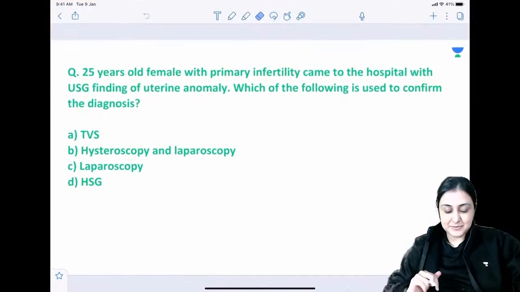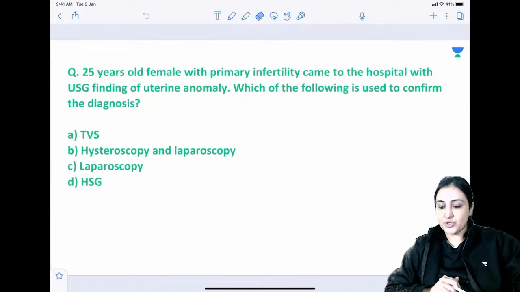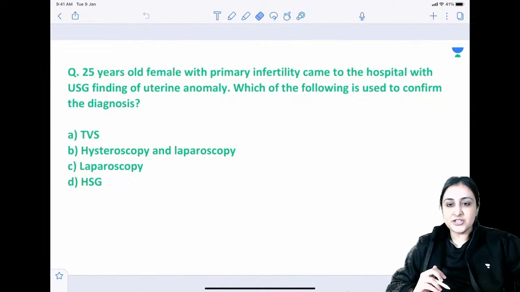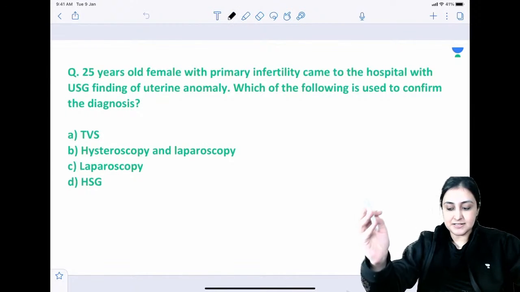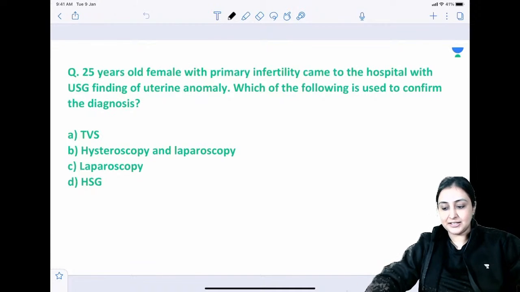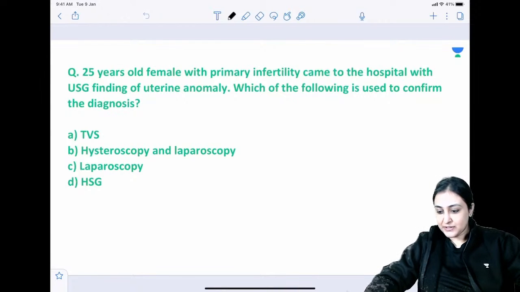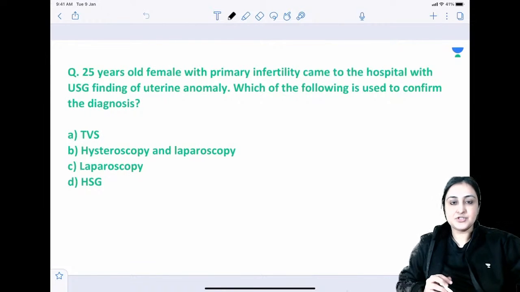All right, so then let's begin where we left off. The PDF is already there on the group. It's the same question PDF which was there last time, so we are just continuing with it. Nothing has been changed, so that you can just mark your answers in that PDF. You can find it on the channel in case you are looking for it: Radiology, NEET PG with Dr. Zainab Vora. You can find that on the group. It will be pinned. Chalo, come on, tell me what is the answer to this.